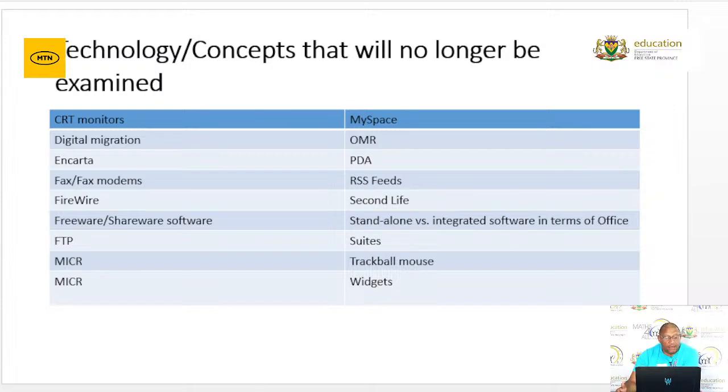So Encarta, your faxes and fax modems, your Firewire, freeware, shareware software, FTP, MICR, MySpace, OMR, your PDA, your RSS feed, Second Life, your standalone versus your integrated software in terms of the Office package, Office suites, your trackball mouse, as per the exam guidelines of 2021.